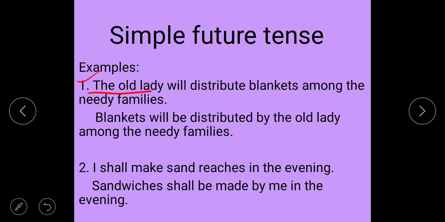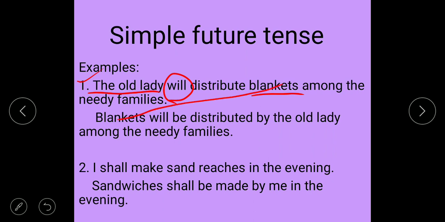The subject is the old lady and blankets is the object. Then change their place. Blankets, and will is the verb here, so will be. In simple future tense, will is already given, so you write will be. Blankets will be distributed by the old lady among the needy families.